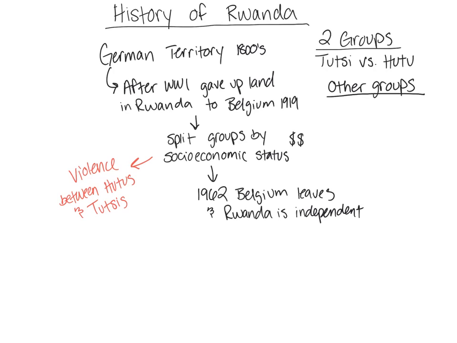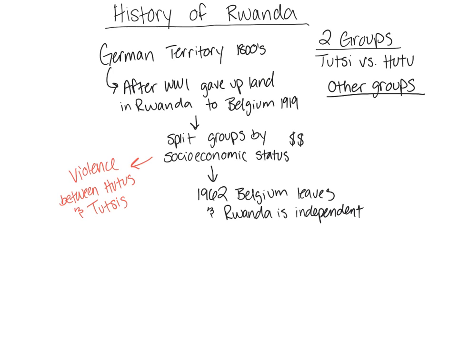And then Belgium says, okay, we out. See you later. Have fun. That's really how it happens, okay? So Hutus now are in control. The Belgians leave and go back to Europe. And that's really what happens throughout a lot of Africa, okay?